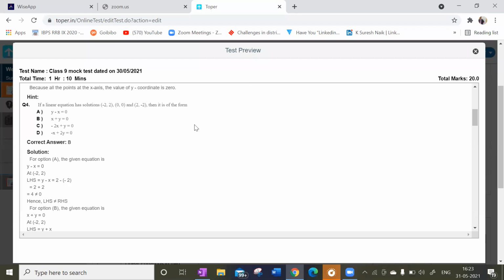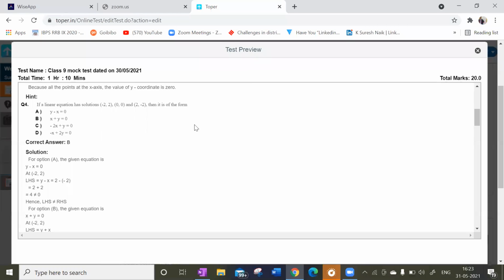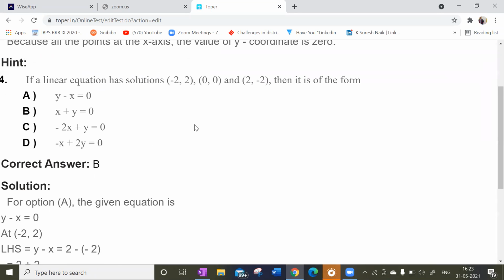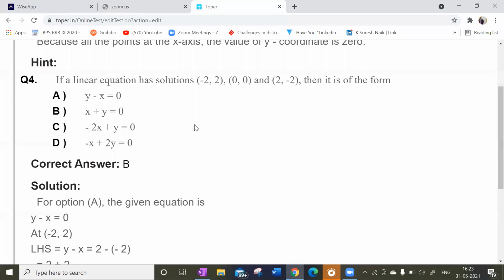If a linear equation has the solutions minus 2 comma 2, 0 comma 0, and 2 comma minus 2, then it is of the form what? Look at this here. Substituting, 2 minus 2 is 0, 0 plus 0 is 0, minus 2 plus 2 is again 0. So option B is getting satisfied. If you substitute the x and y coordinates in the given equations, only option B is going to be satisfied.